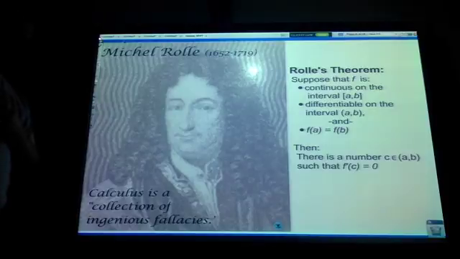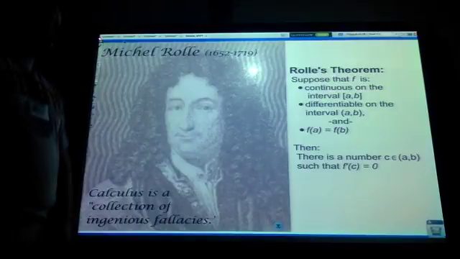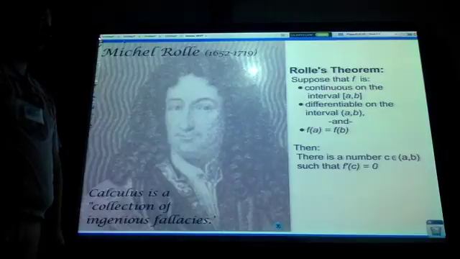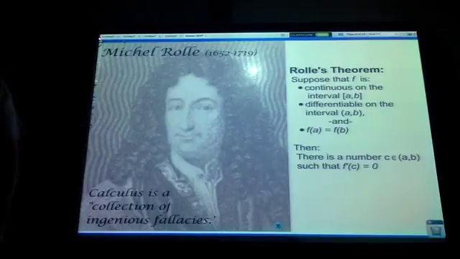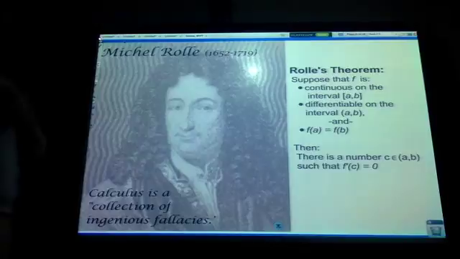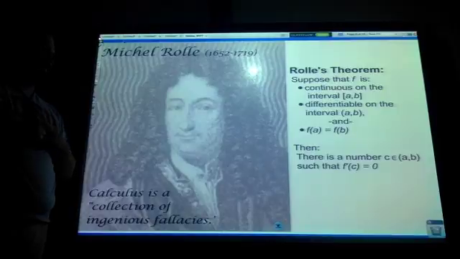You might have liked him a little bit because he actually said something about infinitesimal calculus down here at the bottom left: calculus is a collection of ingenious fallacies. He thought that calculus was a whole bunch of hocus pocus, like y'all do, and that there was probably some fallacy, some error in it that we were just overlooking. But one of the theorems that helps us prove the Mean Value Theorem is Rolle's theorem.